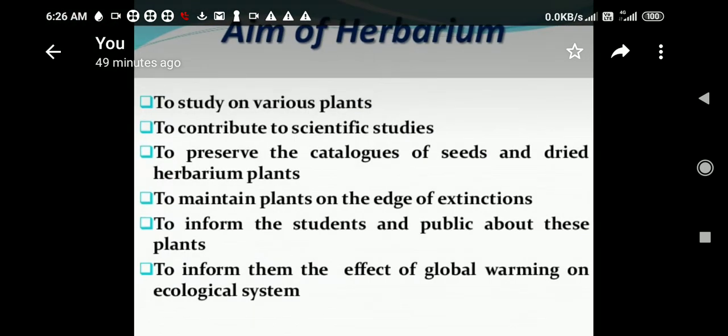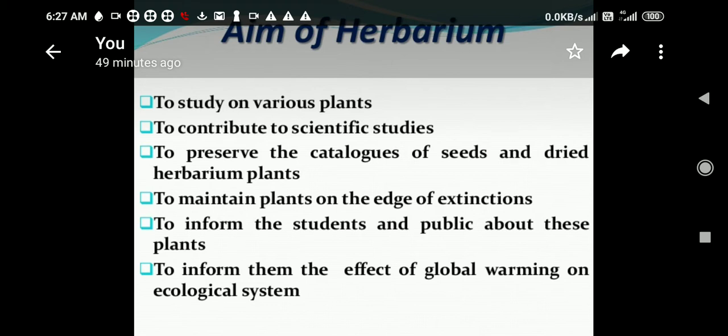What are the aims of herbarium? Why are we studying that herbarium? To study various plants, to contribute to specific studies, to preserve the catalog of seeds and dried herbarium plants, to maintain plants on the edge of extinction, means those plants which are going to be extinct, for them you can preserve them, to inform the students and public about these plants.